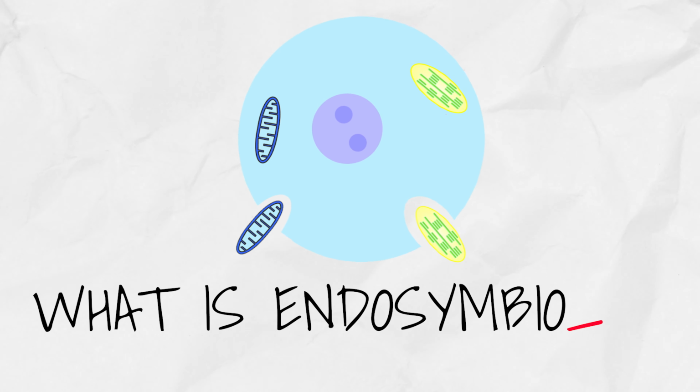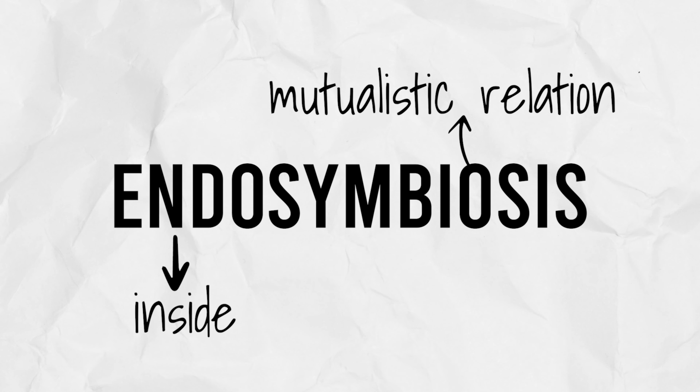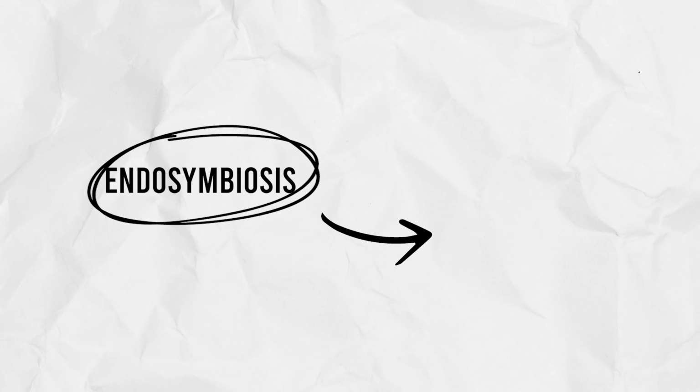So from where does the mitochondria get its DNA? To understand this, let's see what endosymbiosis is. As the name suggests, endo is inside, and symbiosis is any mutualistic relationship between two different organisms, right? But now what does endosymbiosis have to do with mitochondria? To understand this, let's look into evolution.